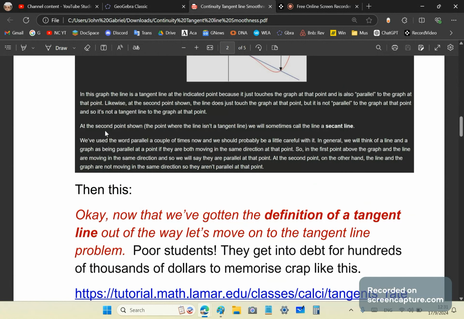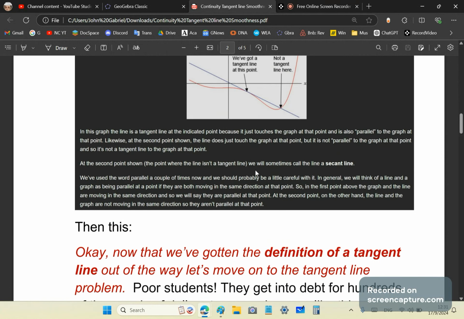And then he says at the second point shown, the point where the line is not a tangent line, we will sometimes call the line a secant line. And then it says, very telling, we've used the word parallel a couple of times now, and we should probably be a little careful with it. In general, we will think of a line and a graph as being parallel at a point if they are moving in the same, what? Moving in the same direction at that point. Well, I don't see either the line or the graph moving anywhere. They're static. So I don't know what he's talking about.